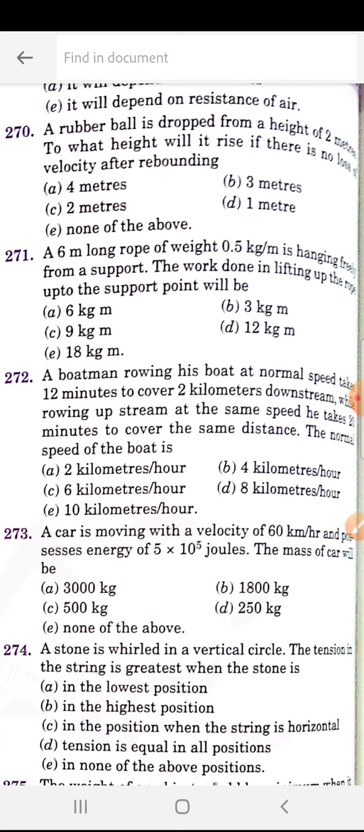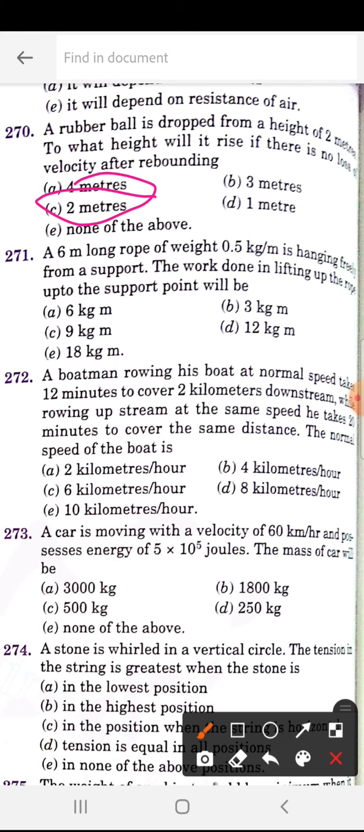Next. A rubber ball is dropped from a height of 2 meters. To what height will it rise if there is no loss of velocity after a rebound? So if there is no loss, then it will rebound to the same height. So that is 2 meter.